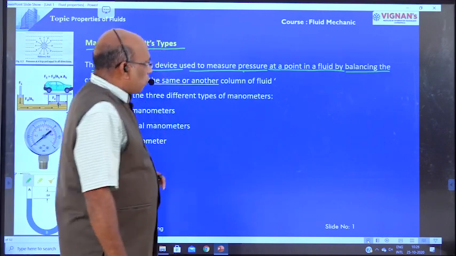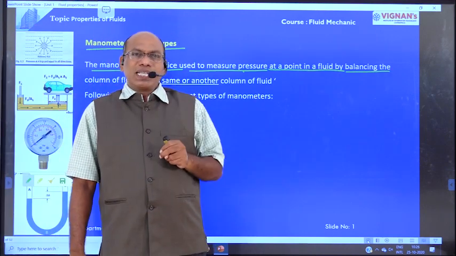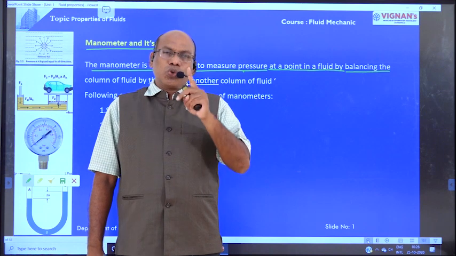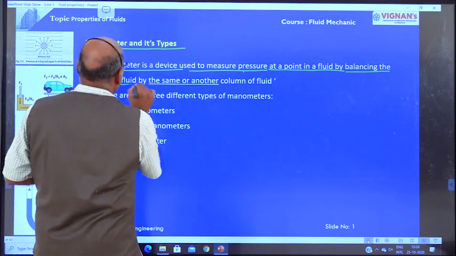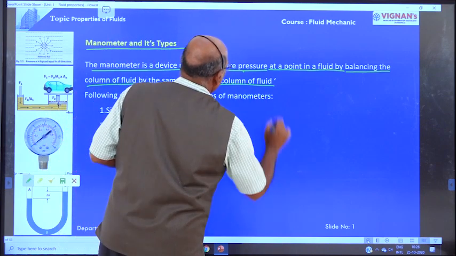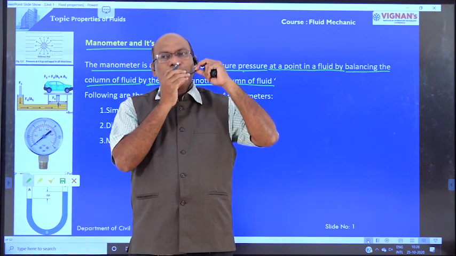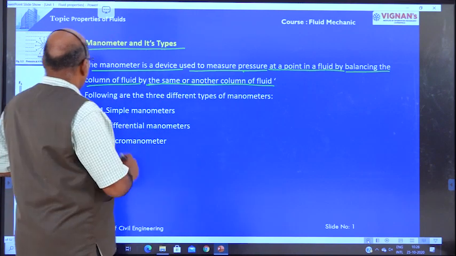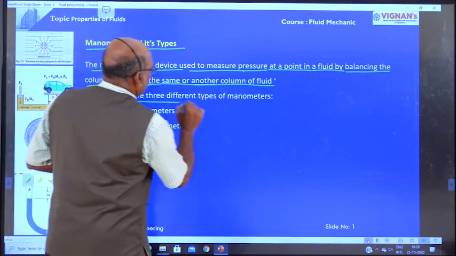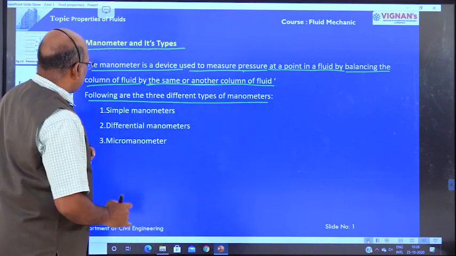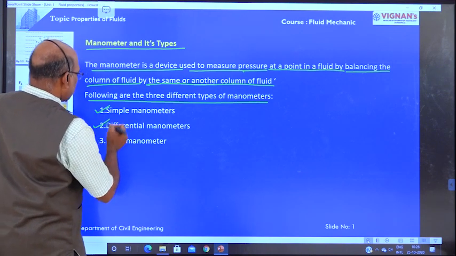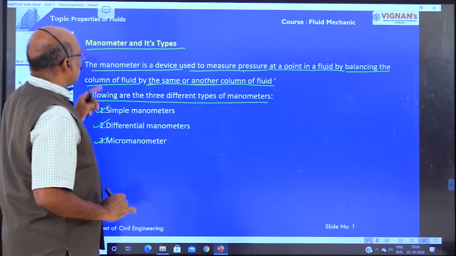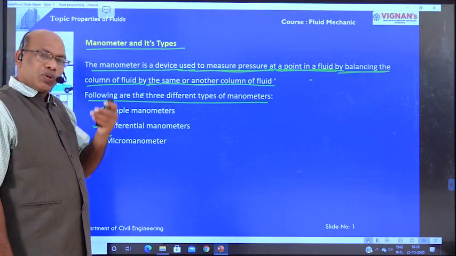Right, what is a manometer? A manometer is a device which is used to measure the pressure at a point by balancing the column of liquid by the same or another column of liquid. This is about manometer. Manometers are basically classified into different types: simple manometer, differential manometer, micro manometer. Now we are going to discuss them one by one.